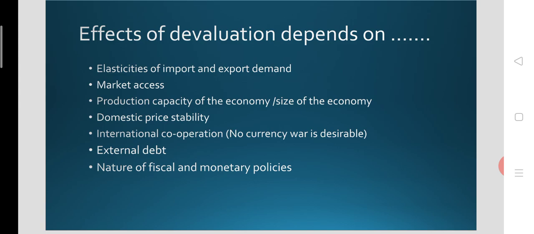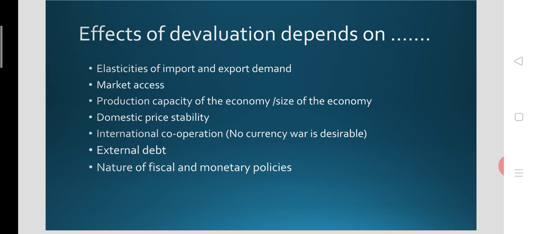Even though the devaluation is happening, price stability is much needed for the foreigners to come to the market and buy the products from our market. Then international cooperation is also much desirable, and there should be no currency war. Devaluation may trigger some currency war, so it should be avoided.